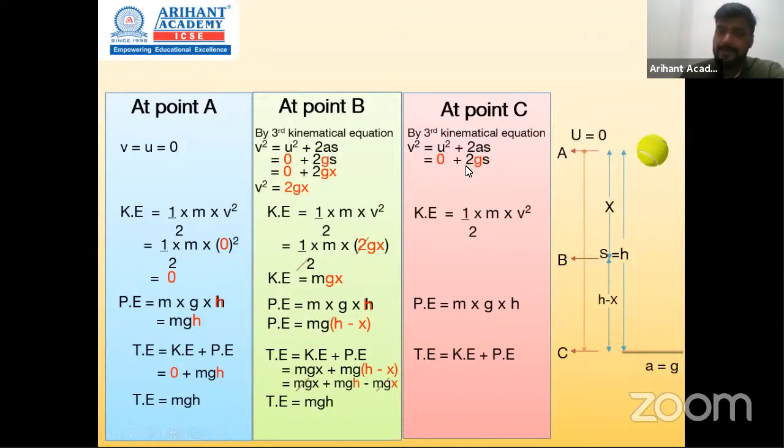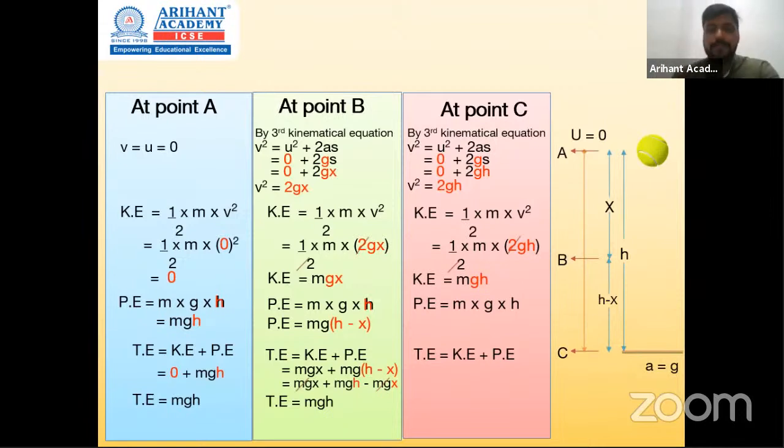Now we talk about point C. C का displacement from point A, C का displacement is nothing but total height h. So ये v square will become 2gh over here. अब यही v square को kinetic energy ढूंढने में हम यूज कर लेंगे. So what will we get? Half m into 2gh. 2 gets cancelled here. So if we cancel 2 and 2, what are we left with? mgh.